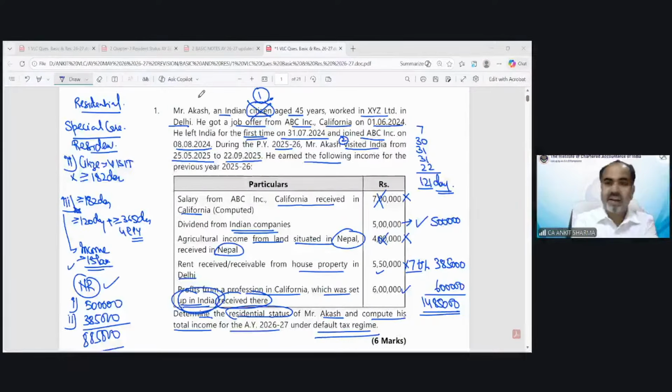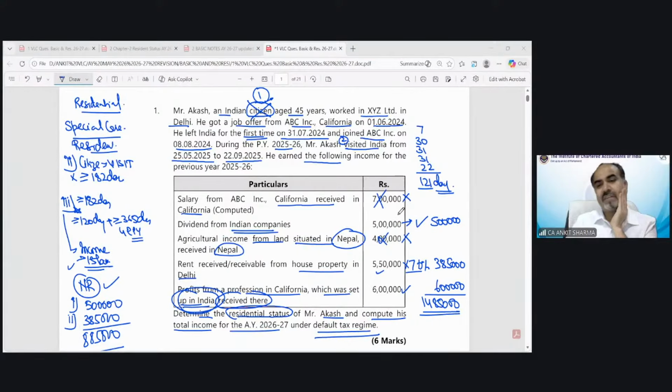Navneet is saying, sir, when TDS applicable income is given in the question, then we should deduct tax first, then add the income. Navneet, if the income has been given after deduction of TDS, then we have to add the TDS, then we will find out the gross income. We have already discussed this provision in the TDS chapter. Grossing up topic we have discussed. So that would not fall under our basic concept topic. If you ask me TDS concept, deduction concept, we would not be able to complete our topic in this basic concept.